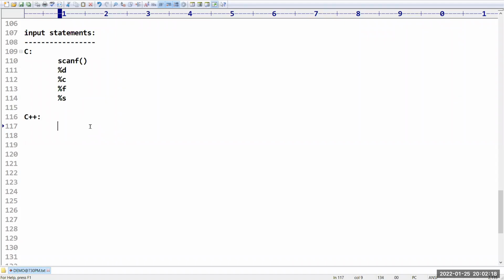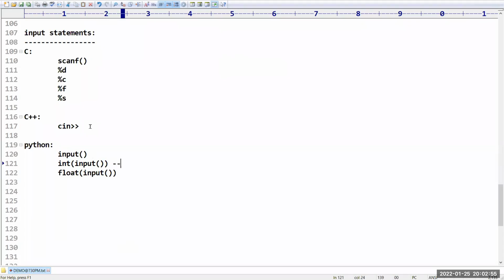If you take C++, the opposite of cout is cin. In cout, we use the double less than symbol, which is called the insertion operator. But here we have to use the double greater than symbol, which is the extraction operator. Remember carefully. Then coming to Java, first I will give Python, then I will go with Java. In Python, we have the input function. If I want to read an integer value, we have to take int of input. If you want to read a floating value, we have to take float of input.